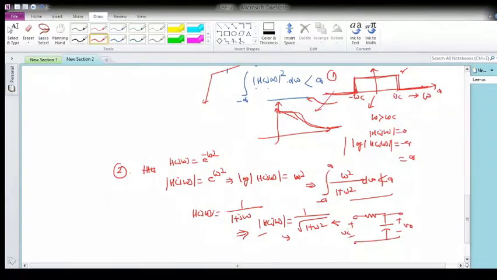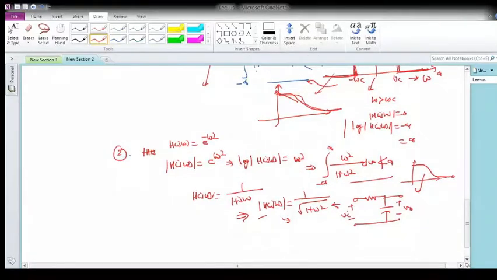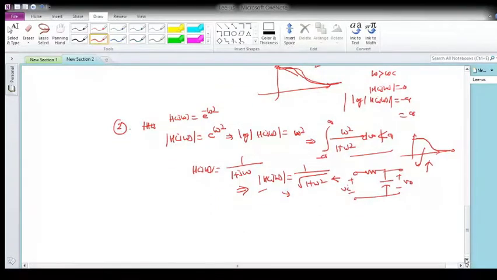It will be 0 only when omega tends to infinity, so it is not 0 over a band of frequency, so it is quite a realizable kind of network. Also, this fall is not faster than that of an exponential. This is the reason that this kind of H of j omega can be realized using an RC network. This is regarding causality.